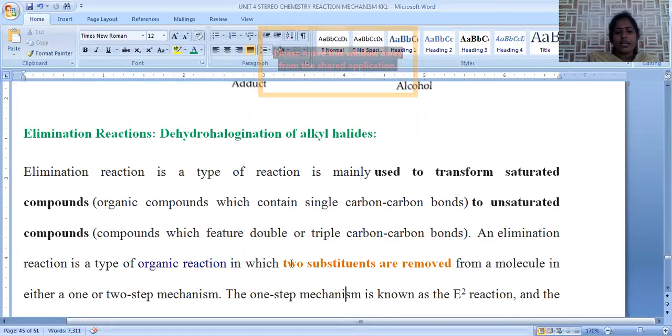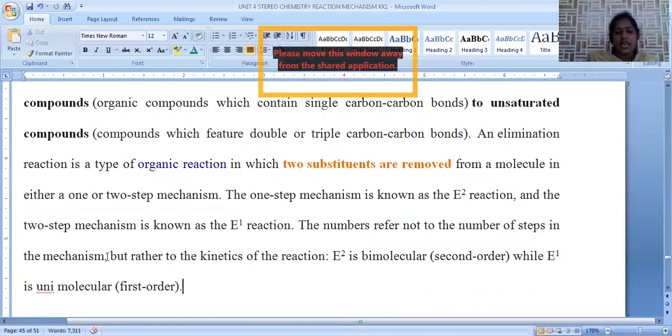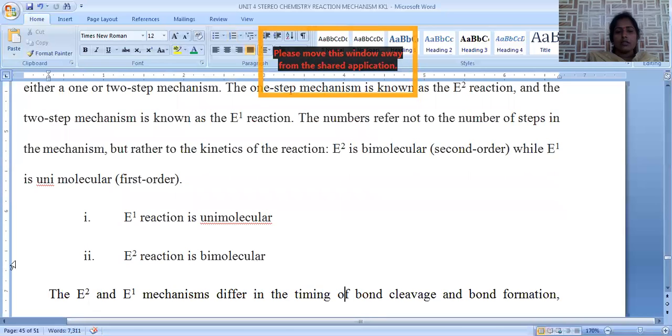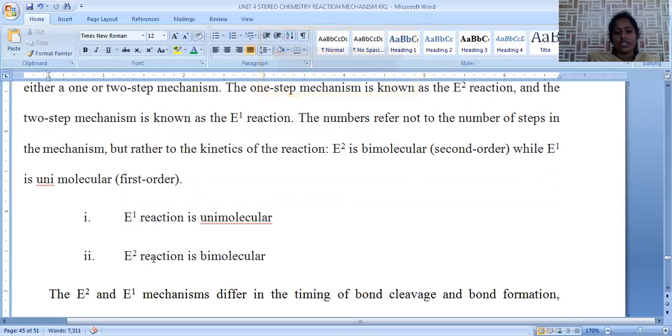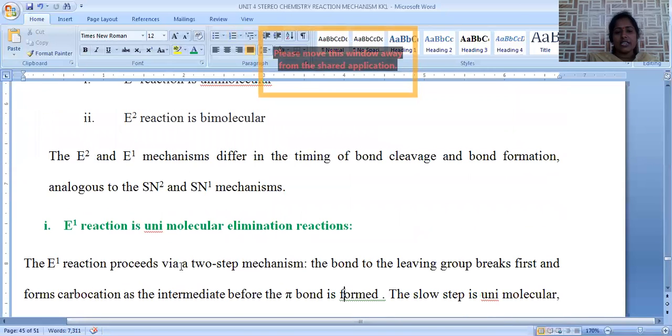An elimination reaction is an organic reaction in which two substituents are removed from adjacent positions, either in a one-step or a two-step mechanism. If the reaction is carried out in one step, it is called E2 elimination. If the elimination is carried out in multiple or two steps, it is called unimolecular or E1 elimination reaction. Now let us see the types of elimination reactions. E1 and E2 elimination reactions are there. E1 stands for unimolecular elimination reaction. E2 stands for bimolecular elimination reaction. Let us discuss in detail.